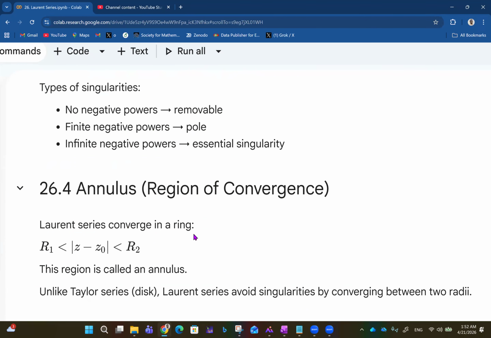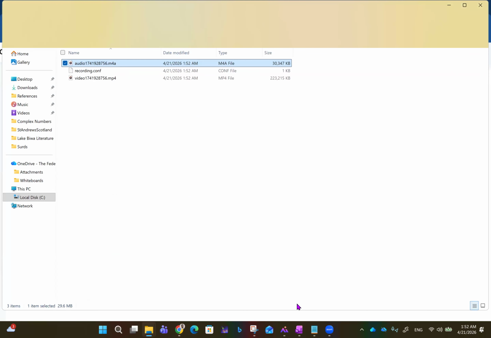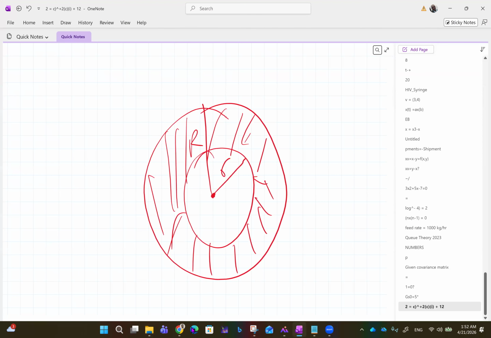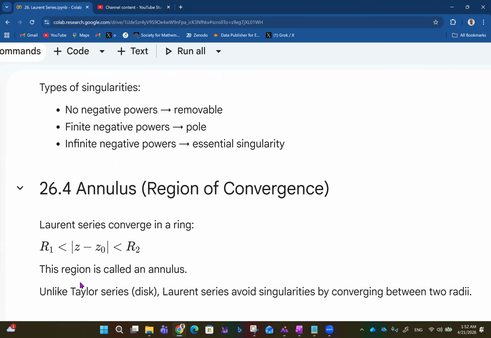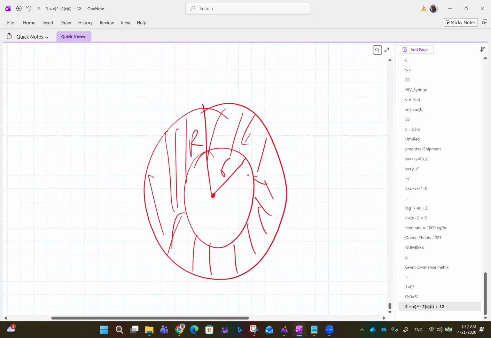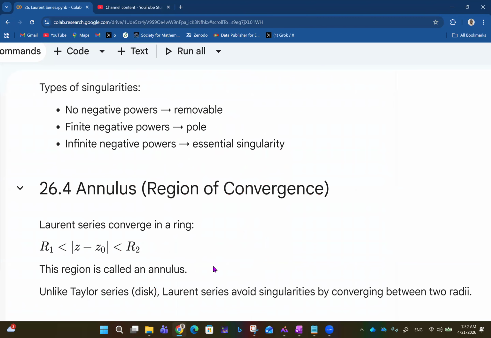So Laurent series converge in a ring: R1 less than |z minus z naught| less than R2. This region is called an annulus. Unlike Taylor series for a disk, Laurent series avoids singularities by converging between two radii. Let's say this is radius 1 and this is radius 2, and you have everything in the shaded region like this. That's the annulus we talk about.